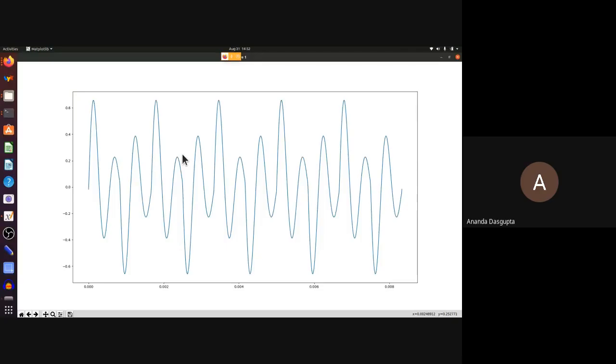So the calculation of the array has been done. The next step is just to sum up, and show. So this is what the output looks like. Although the input was a square wave, the output looks like a rather wavy sine wave.